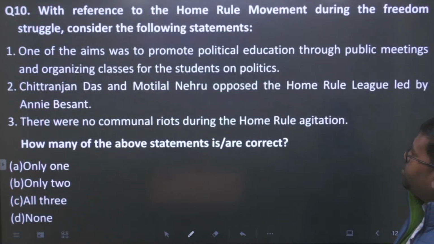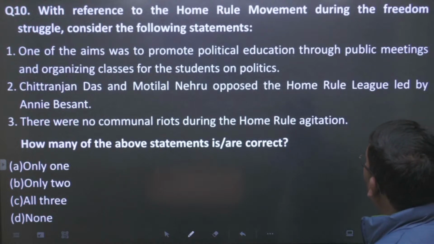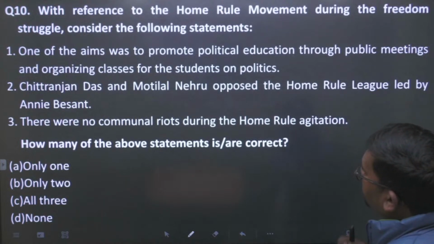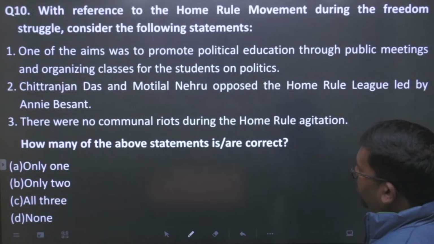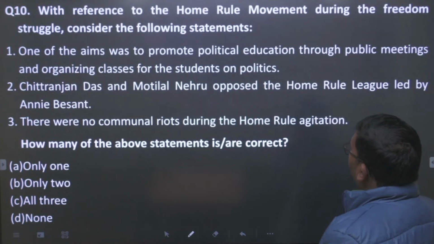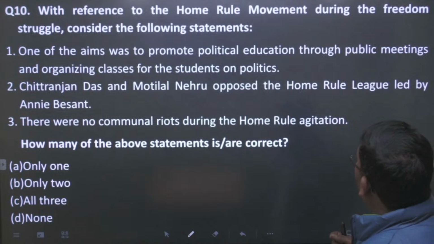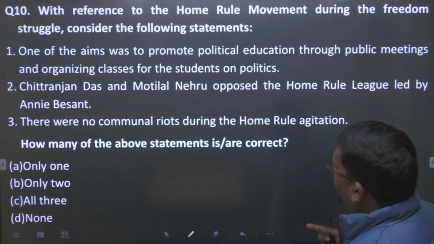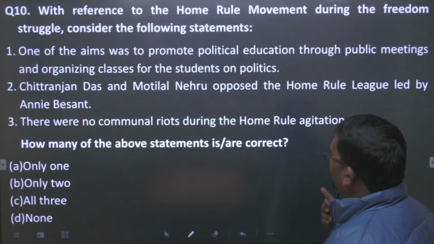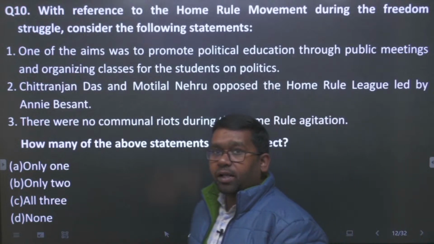So, with reference to the home rule movement during the freedom struggle, consider the following statements. One of the aims was to promote political education through public meetings and organizing classes for the students on politics. ये पहला स्टेटमेंट है ना.